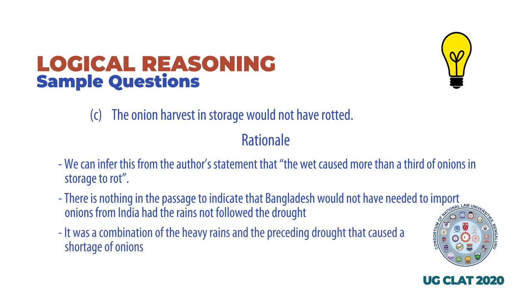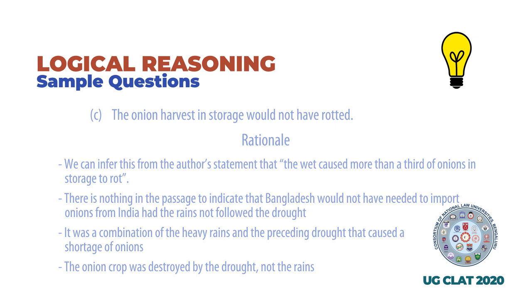It was a combination of the heavy rains and the preceding drought that caused a shortage of onions, and not either of these reasons alone, and so B cannot be the correct answer. The onion crop was destroyed by the drought, not the rains, and so D cannot be the correct answer either.